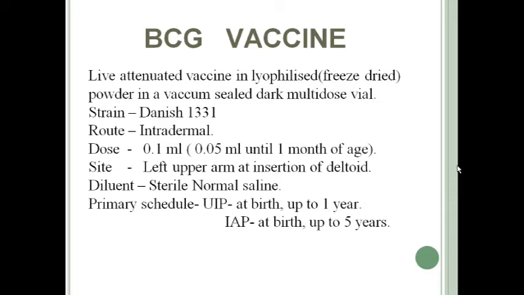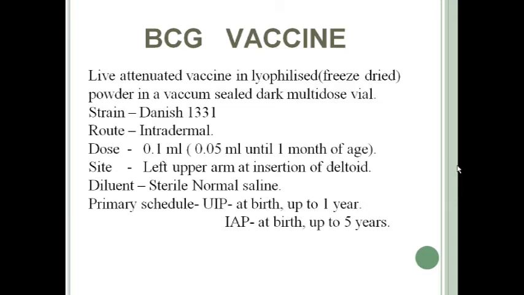Because as you all know, if BCG vaccine is given properly, it produces a permanent scar in the region in which it is given. That scar is permanent, which means it lasts lifelong. So any person who is properly immunized by BCG vaccine in infancy must have a scar in the left upper arm. You can check yourself. If you are immunized, you must have a scar on your left deltoid region. That is the BCG scar, and all individuals who are properly immunized have the scar.